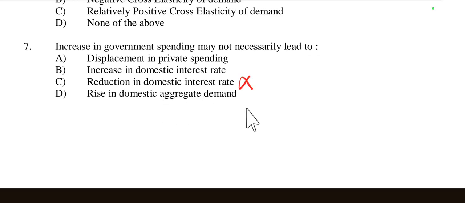Then rise in domestic aggregate demand. Yes, when government spending increases, then domestic aggregate demand increases, because as spending increases, people are employed, they get money, and when they get money, they demand, so aggregate demand all over society increases. So these are true, but option C may not necessarily hold. When government spending increases, it is not a reduction in interest rate, it is an increase in the domestic interest rate. So here option C is right.